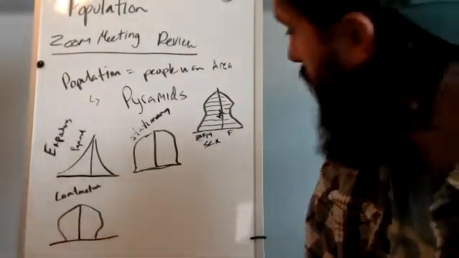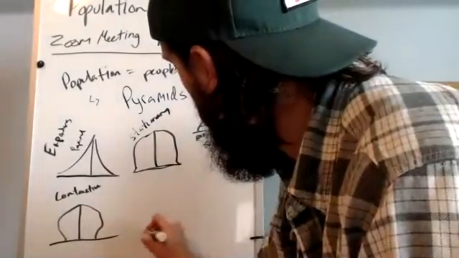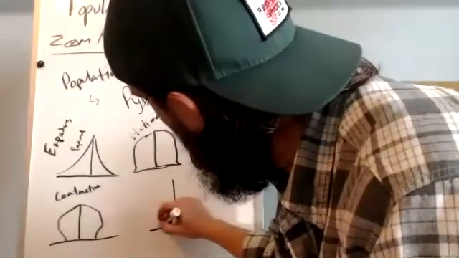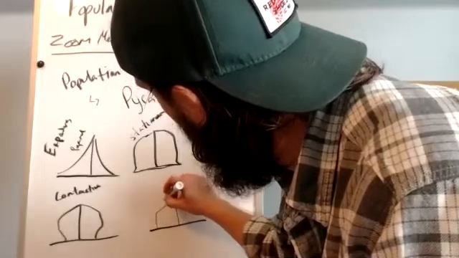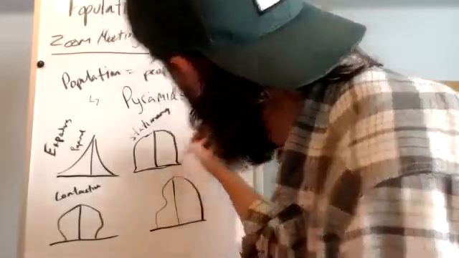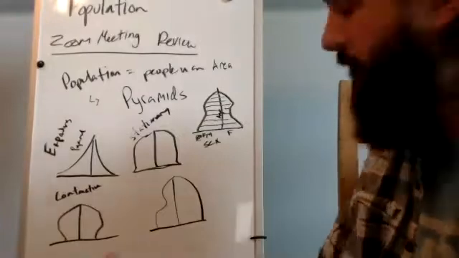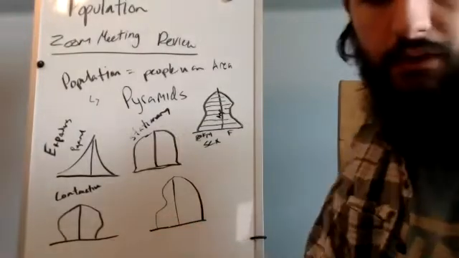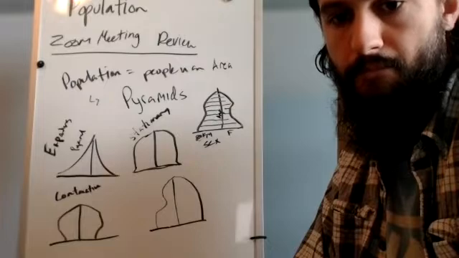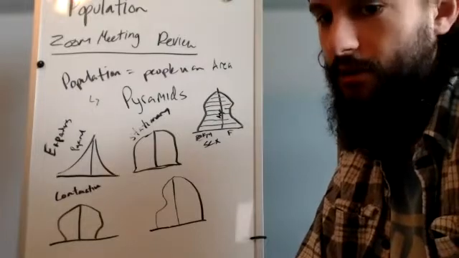Okay. But then what if we've got something like this? We've got a pretty stationary pyramid, except we got a big chunk out of the population right here, while this side is doing okay. So guys, what kind of population is on the left? Men. All right, and Benito jumped ahead.